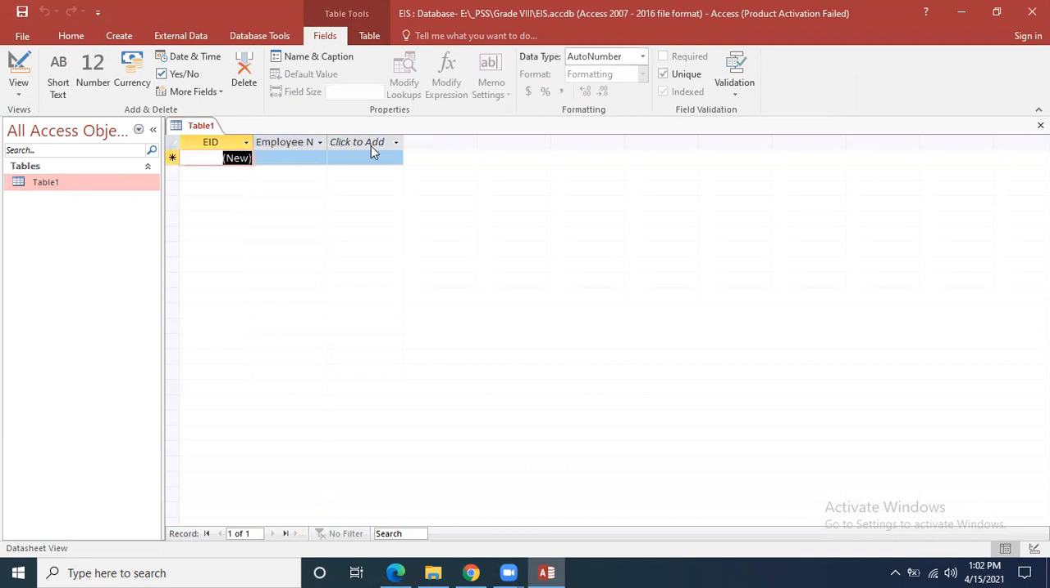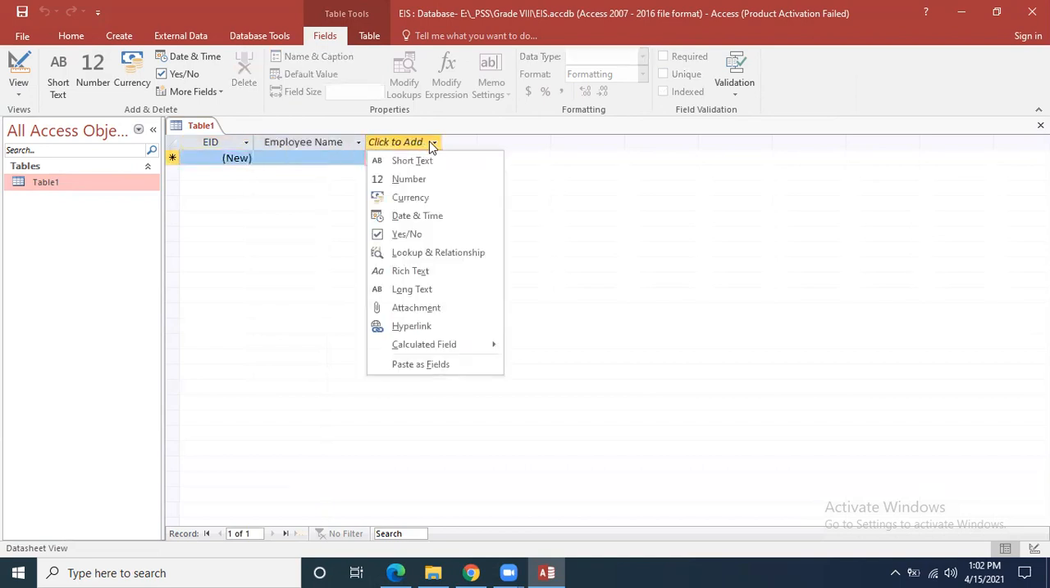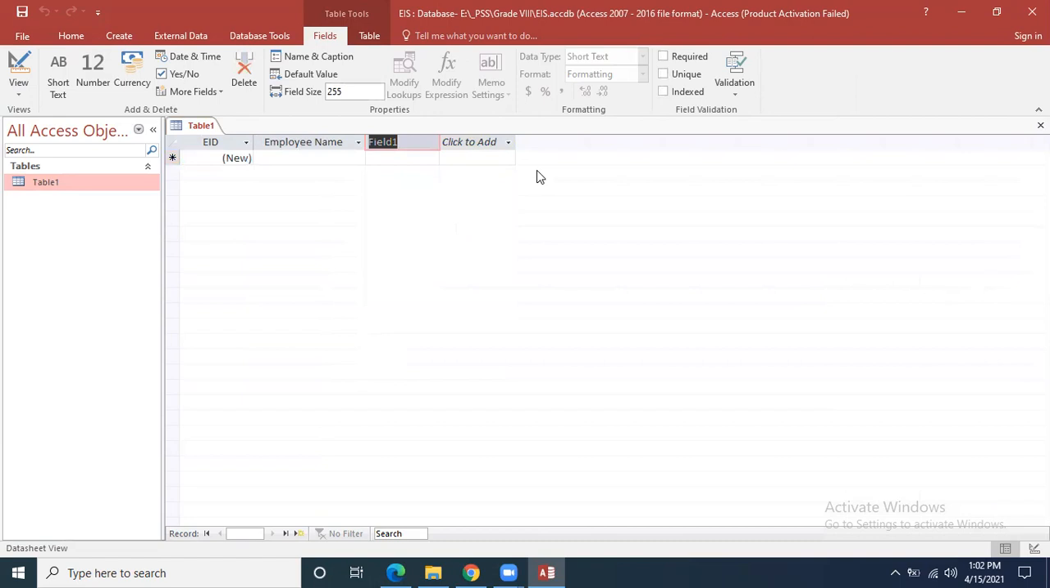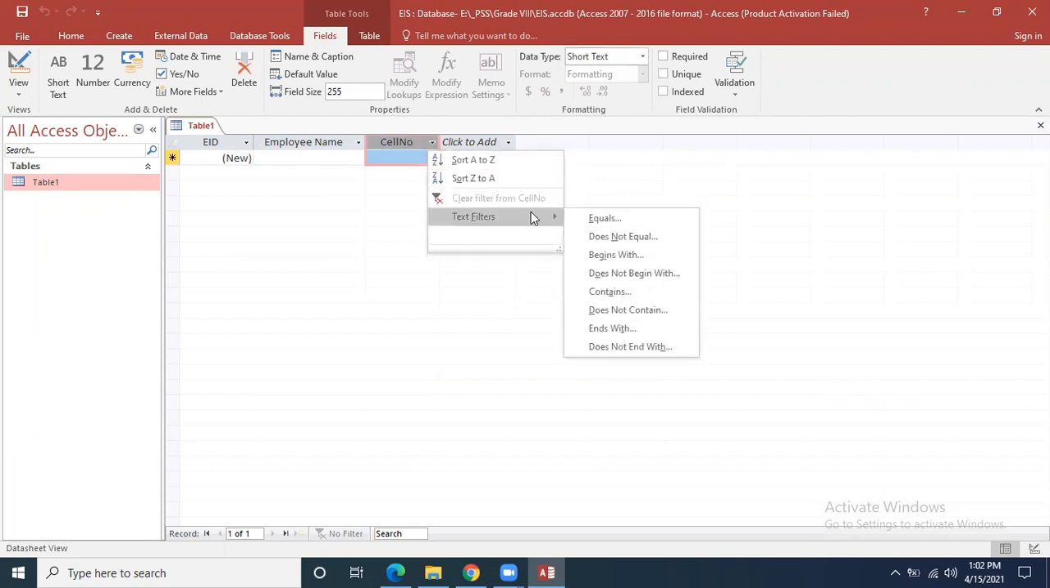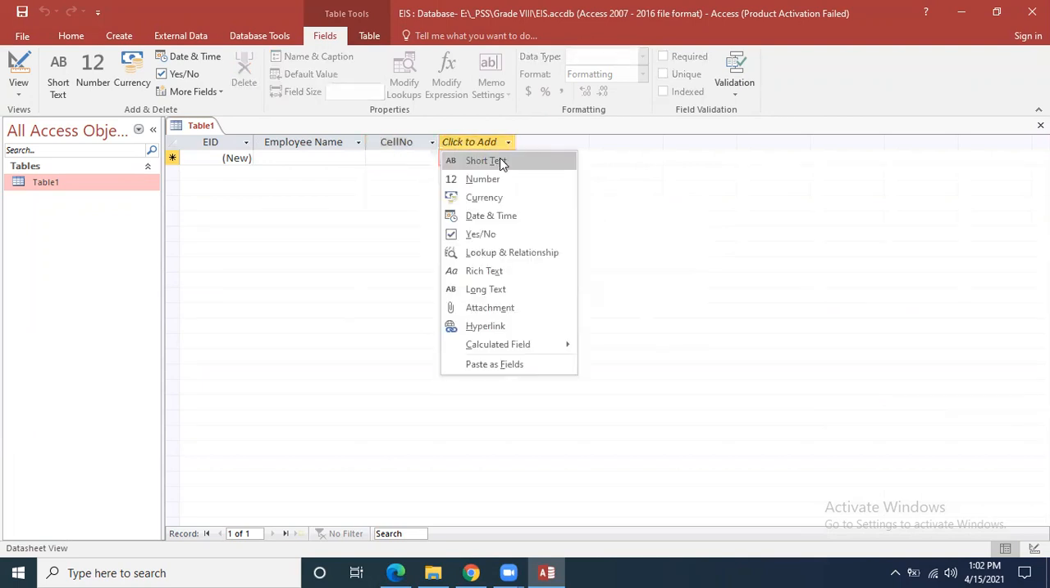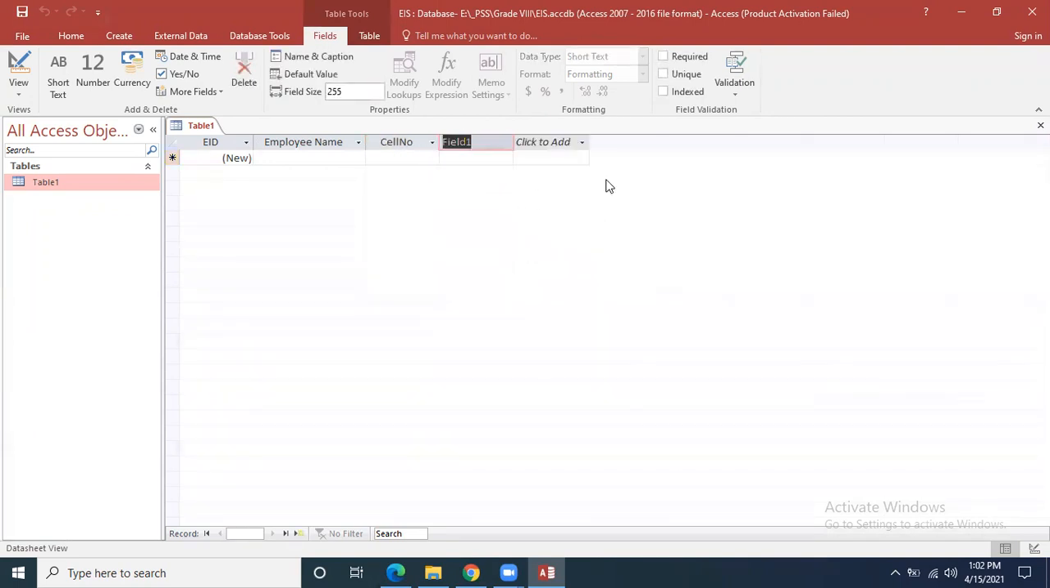You can increase the size. Short text, employee cell number. We can take the cell number as a number. We can give employee email address, etc., etc.